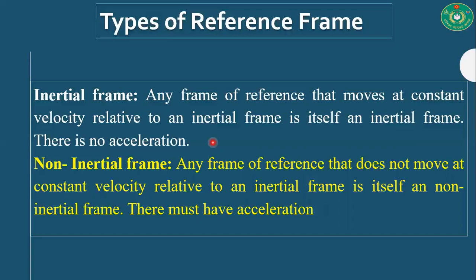There are two types of reference frame: inertial reference frame and non-inertial reference frame. Any frame of reference that moves at constant velocity relative to an inertial frame is itself an inertial frame. There is no acceleration in that inertial frame of reference. And a non-inertial frame is any frame of reference that does not move at constant velocity relative to an inertial frame; it is itself a non-inertial frame of reference, and there must be some acceleration.